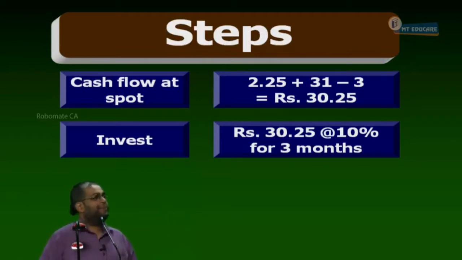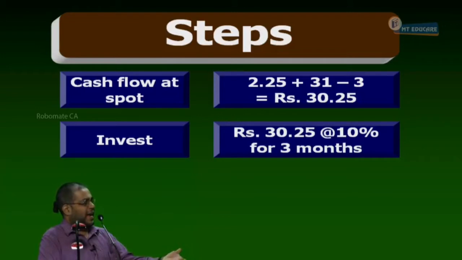Now, see here. Today what I have done is I have deposited 30.25 at 10% for 3 months. Apart from that, in my hand I am holding a call option. I have short sold a share.